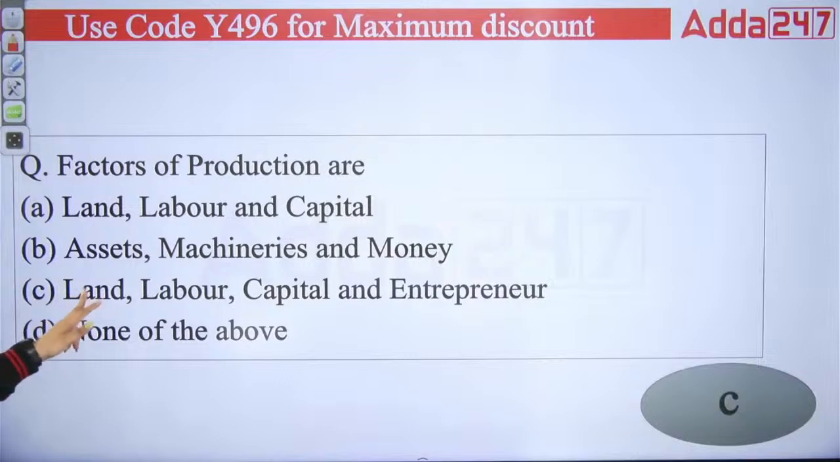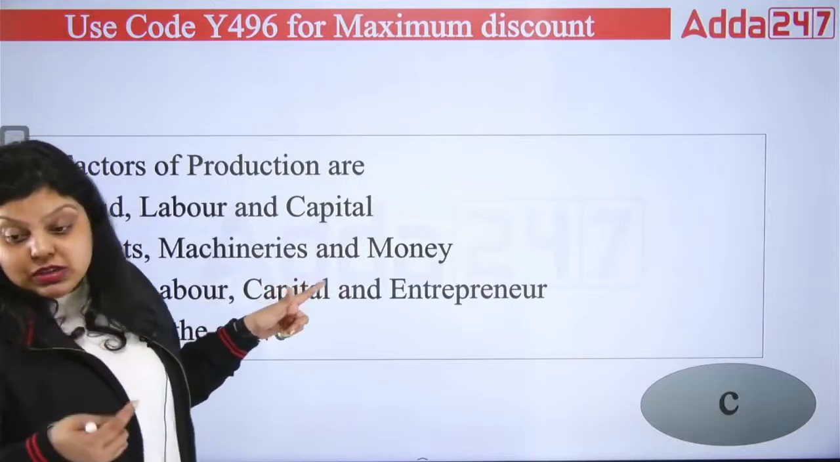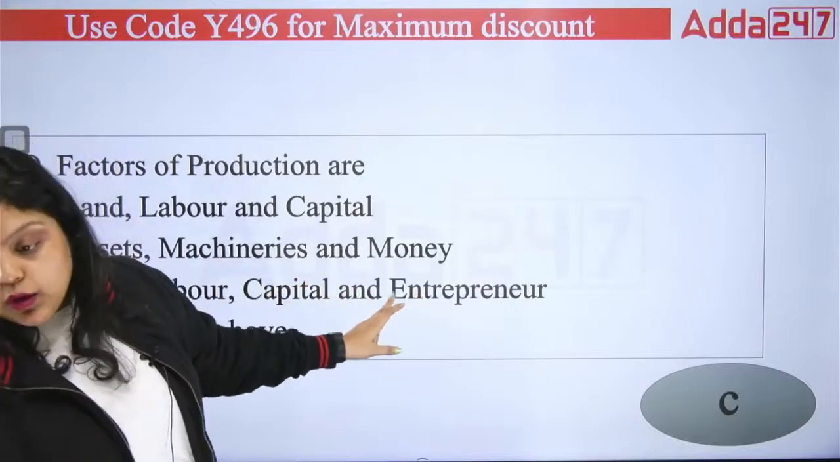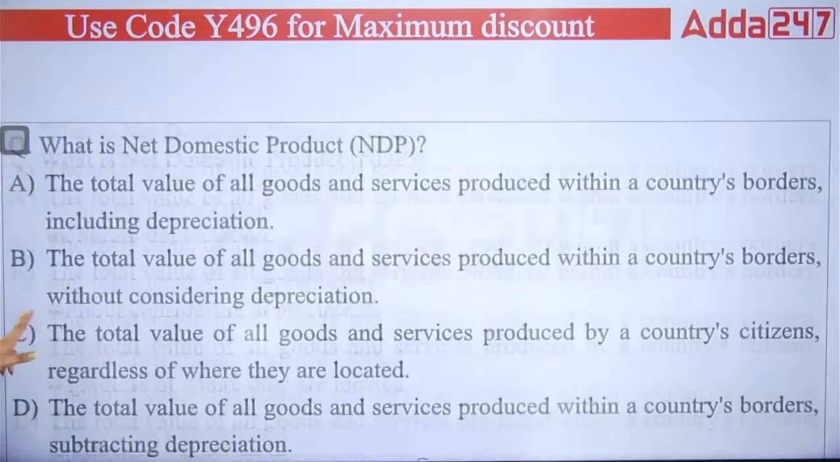And out of land, we have earning of rent. Labor has earning of wages. On capital, we earn interest, and the entrepreneurs are earning profit. That's the income that they are earning on the factors of production.